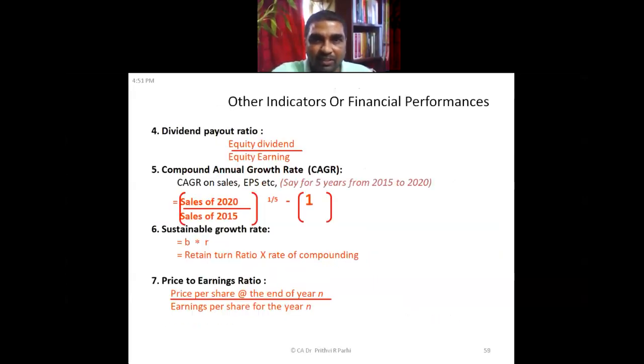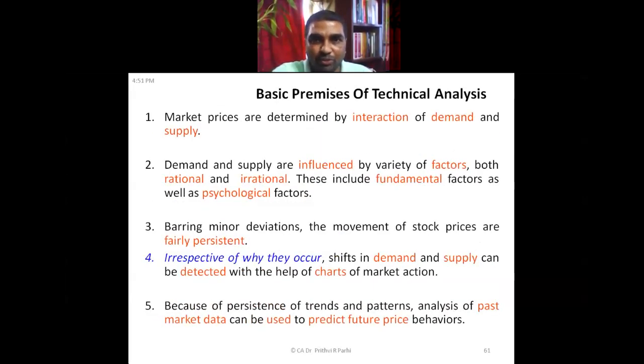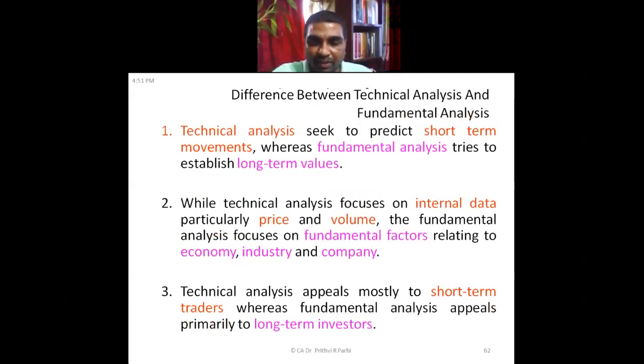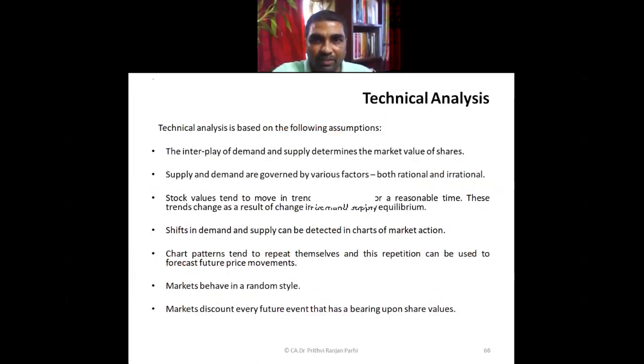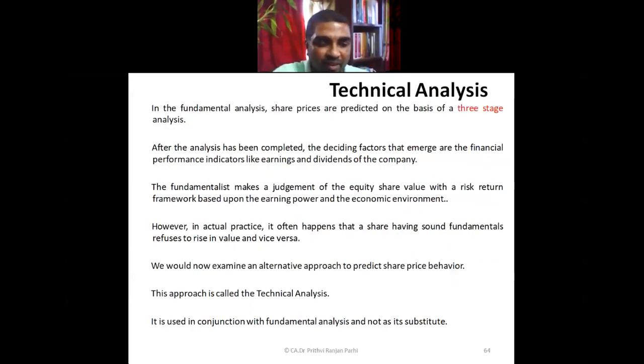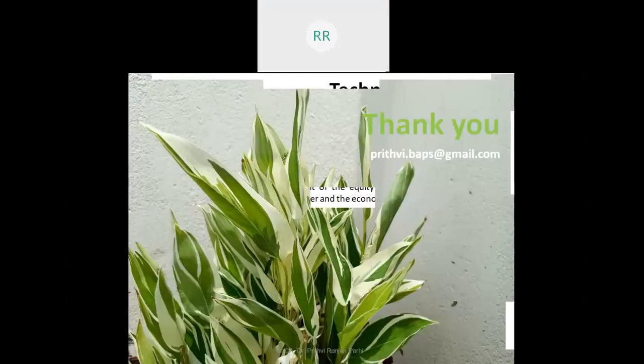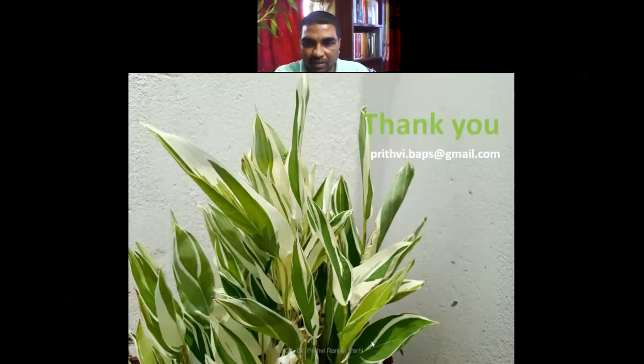All these things I'll be explaining to you in your next class. Today time will not permit us to do that. So we'll stop here. Next class I'll be explaining these methods. Then only we'll be entering into the technical analysis part. So any query you have?